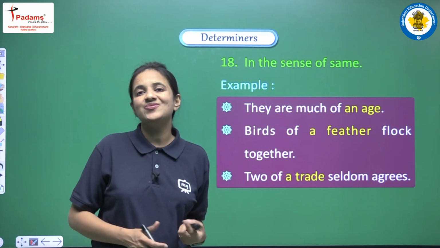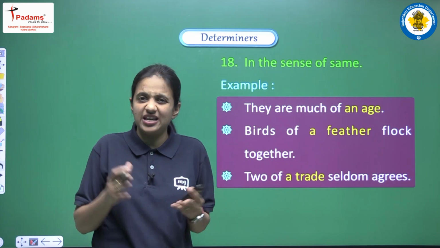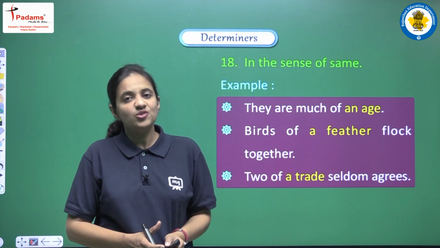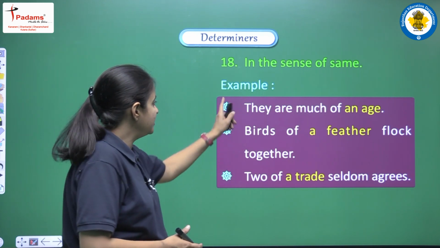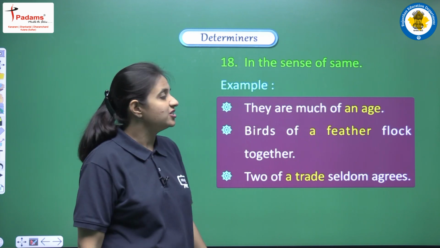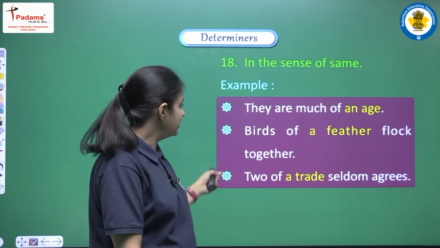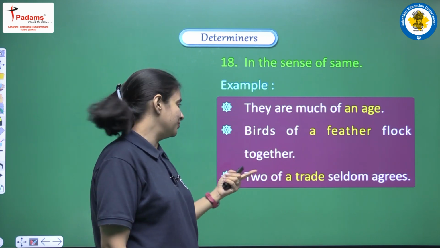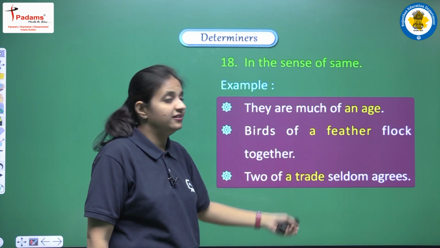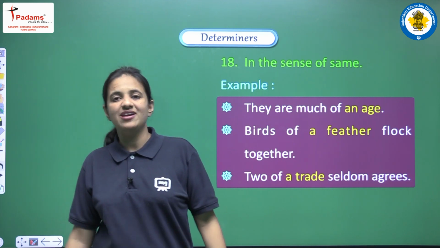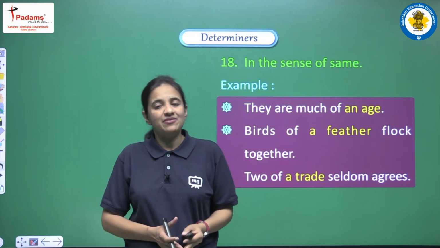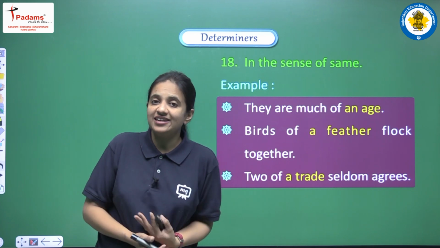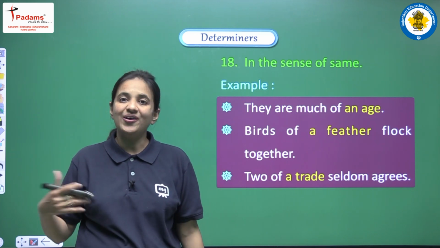Next is in the sense of same. So if in the sentence we are having the sense, the meaning of sameness, likeness, then also we can use articles a or an. Let's see the examples. They are much of an age. Another example is birds of a feather flock together. One more, two of a trait seldom agree. So in this manner, when we are trying to show similarity, when we are trying to show likeness, then also we can use a or an.